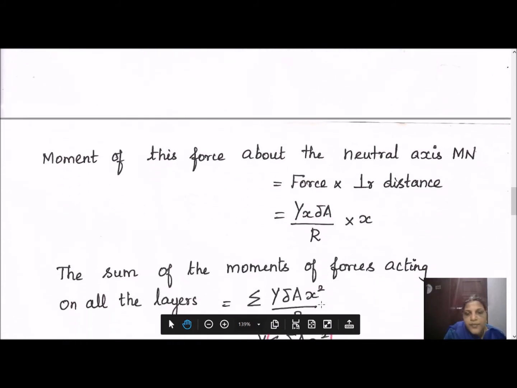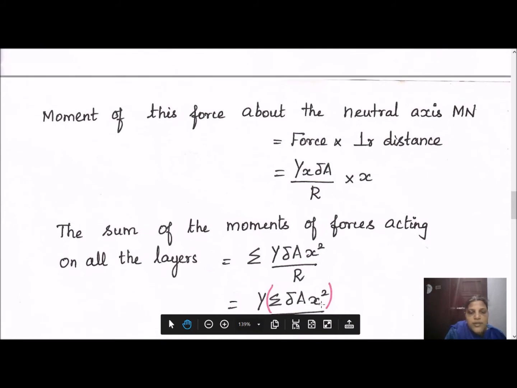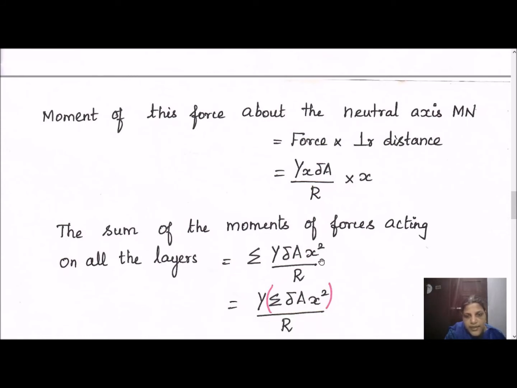The sum of the moments of forces acting on all the layers will be the integral value for the whole beam. Instead of integrating, we are going to put a summation sign. Y is taken out because it is Young's modulus; then summation delta A x square.